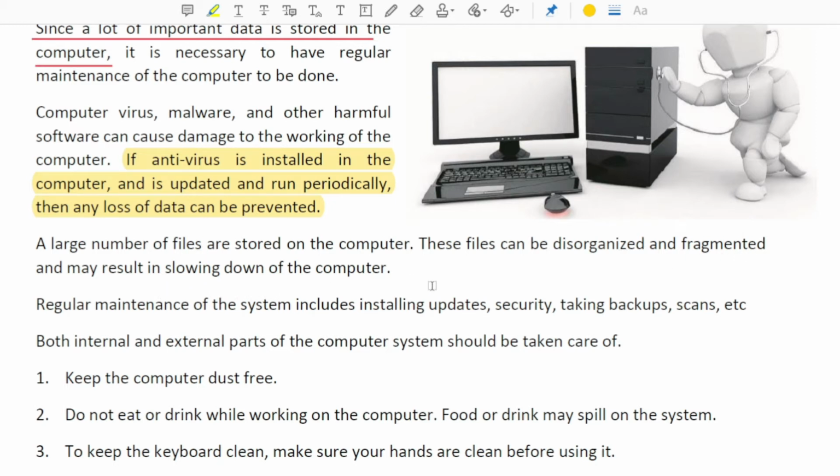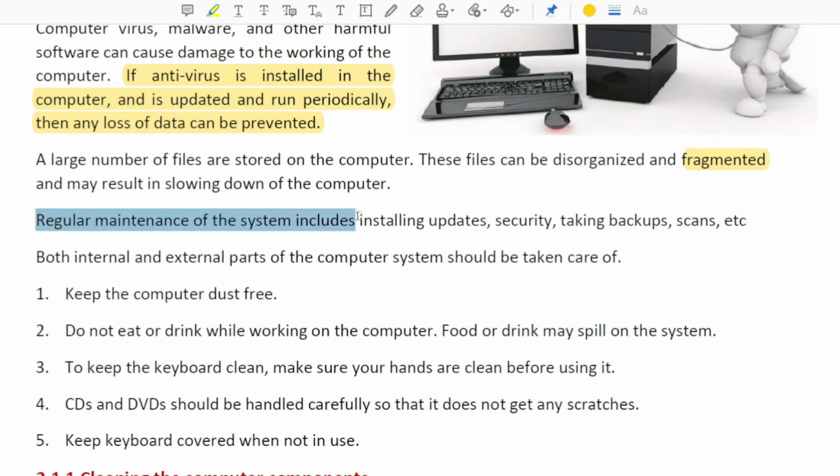So it makes our computer slow. Here the term fragmented means that the file is divided into different parts, which makes it very difficult to load the file, or it may take a long time to load the file, and as a result will slow down the computer.